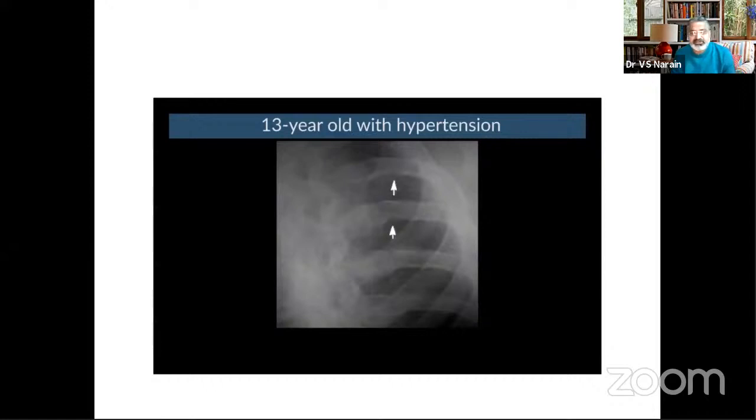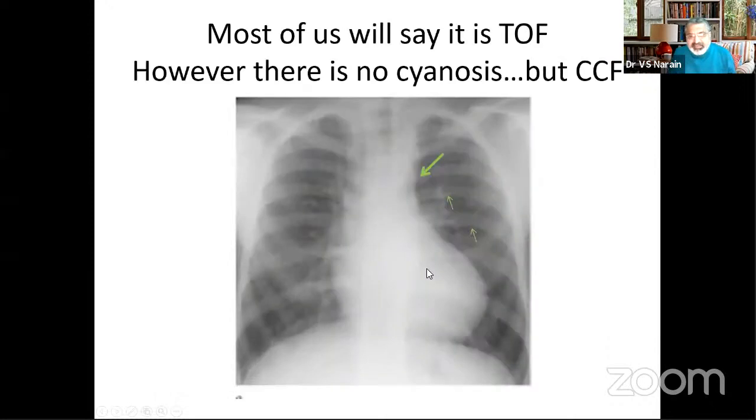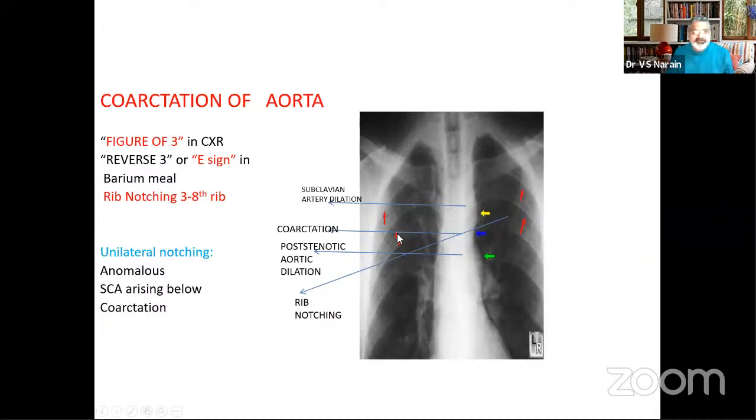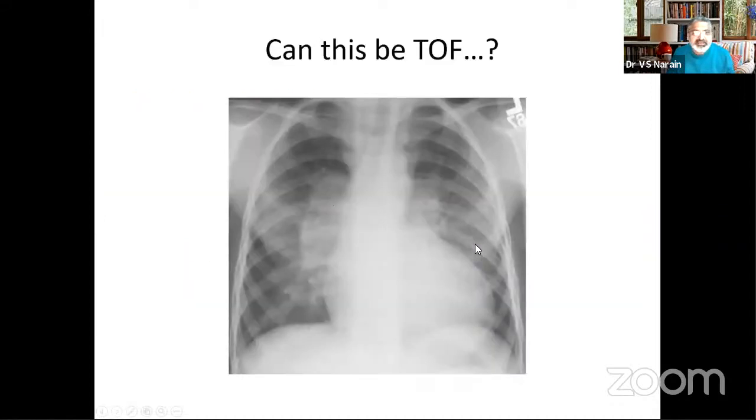So this is tetralogy. This is not tetralogy, and this is a repeat of what we have shown earlier. So do look in the periphery and do look for notching and immediately think of a coarctation. Whenever you see this X-ray, this will be the X-ray that will be brought by the examiners. So just ratify it. So this is the classical 3 sign of coarctation of aorta. And this is a picture we've already seen.